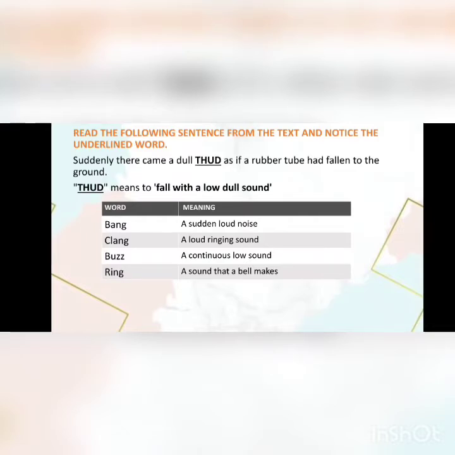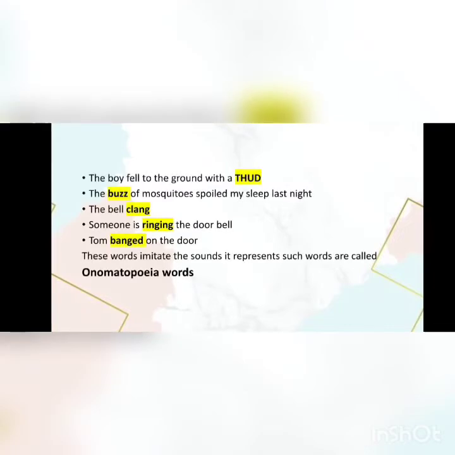Let us do one more example to understand onomatopoeia words better. A few images I will show you here. Before that, let us see some sentences. The boy fell to the ground with a thud. The buzz of the mosquito spoiled my sleep last night. The bell clanged.